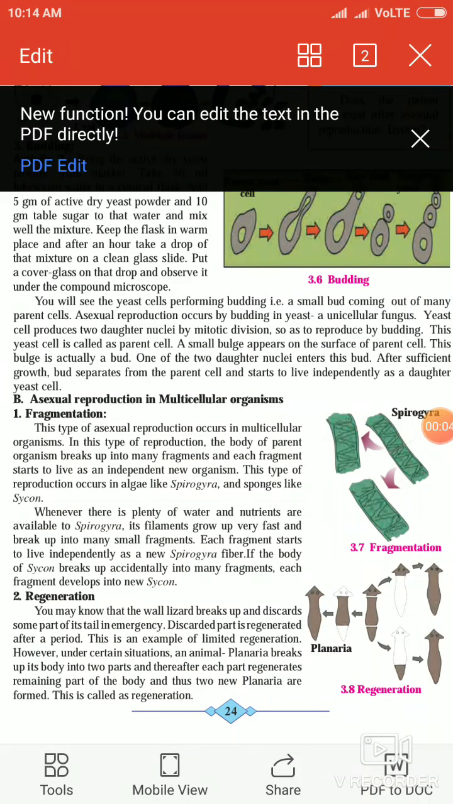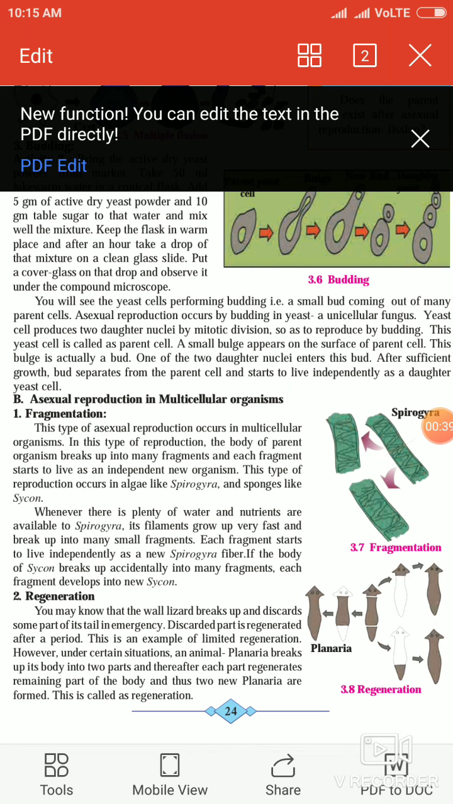So, good morning, friends. In last period, we have learnt about life processes in living organisms, part 2. In that, we have learnt about asexual reproduction. And we have seen asexual reproduction in unicellular organisms. Now, in unicellular organisms, we have seen three types of asexual reproduction. The first one is binary fission, which is seen in amoeba, paramecium, and euglena.